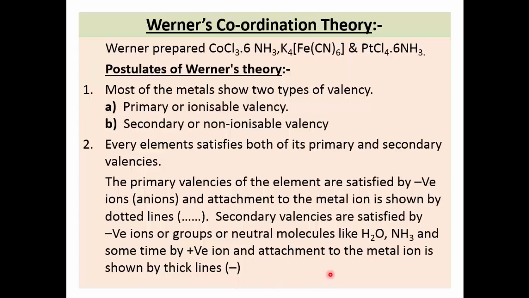This is very important because secondary valencies are tightly held to the element, while primary valencies are loosely held to the central metal ion. Therefore, primary valencies are shown by dotted lines and secondary valencies are shown by thick lines.